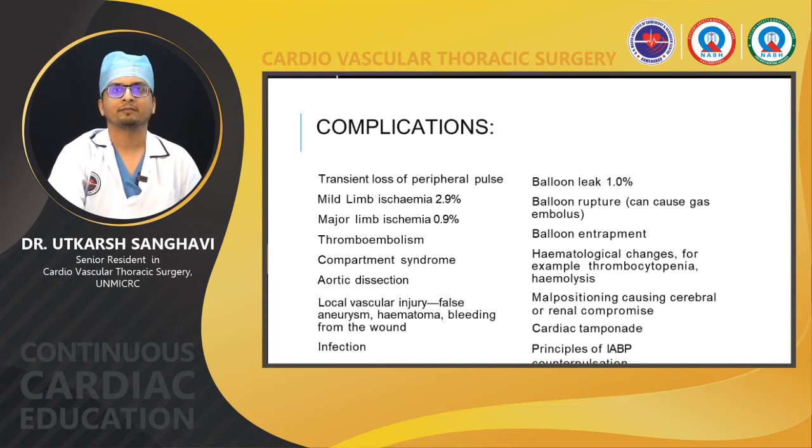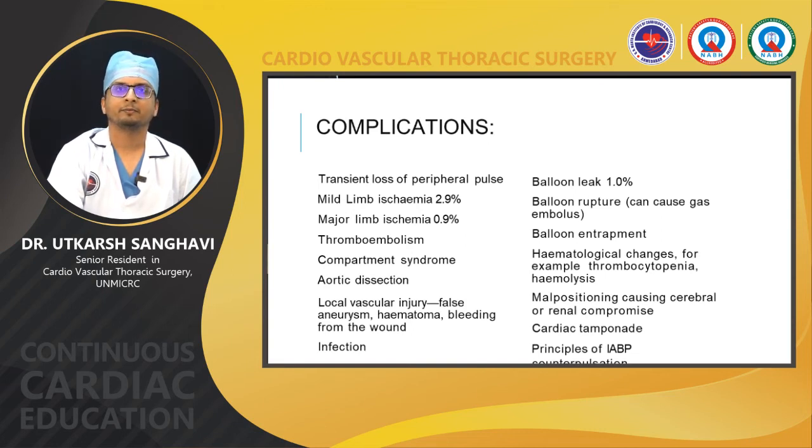The most common is transient loss of a peripheral pulse in the limb where the IABP was inserted. 2.9% of patients have mild limb ischemia and 0.9% have major limb ischemia. There can be thromboembolism. Some patients may develop compartment syndrome. There are chances that the patient can develop aortic dissection. There may be local vascular injury in the form of aneurysm formation, a hematoma or bleeding. There are chances that the patient may have infection. There can be a balloon leak or a balloon rupture.